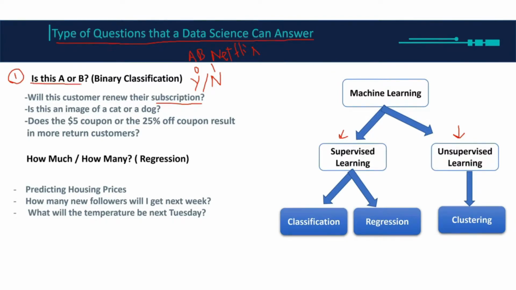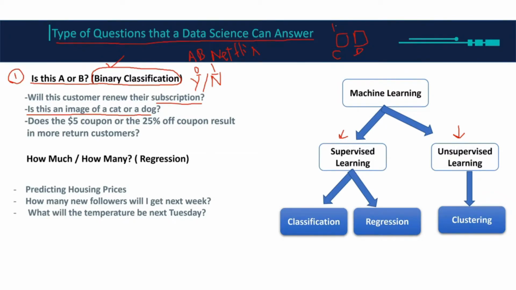So these types of questions are called binary classification. I'm classifying, and we call it binary because there are only two options. So yes or no, 0 or 1, A or B are called binary. Another example: is this an image of a cat or a dog? Let's say I have two folders here, one for cats and one for dogs.